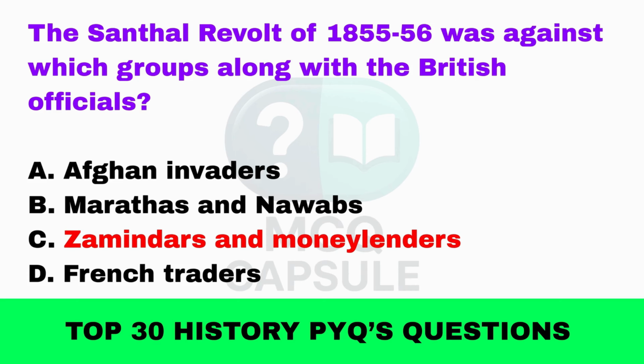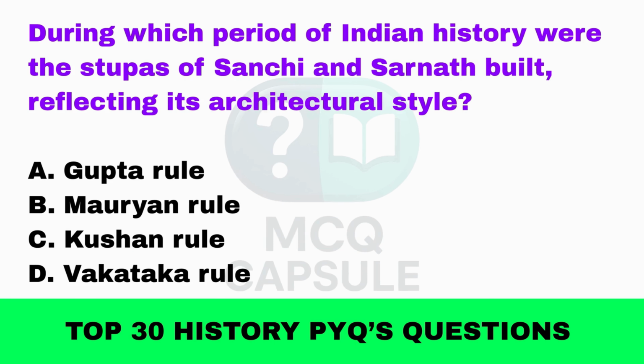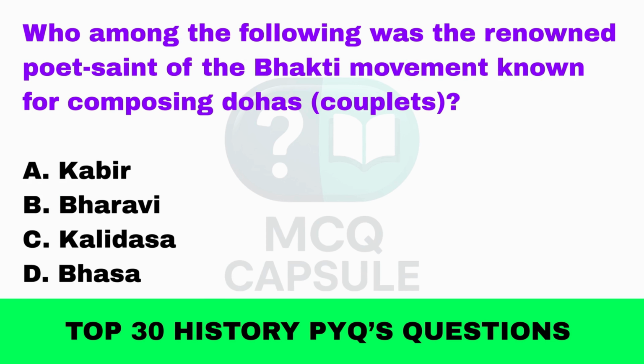Zamindars and moneylenders. During which period of Indian history were the stupas of Sanchi and Sarnath built, reflecting its architectural style? Mauryan rule. Who among the following was the renowned poet saint of the Bhakti movement known for composing dohas, couplets?